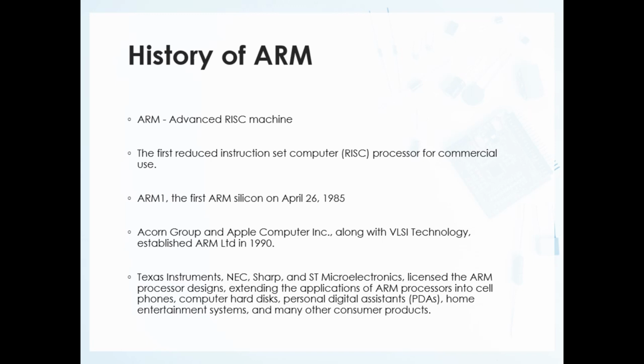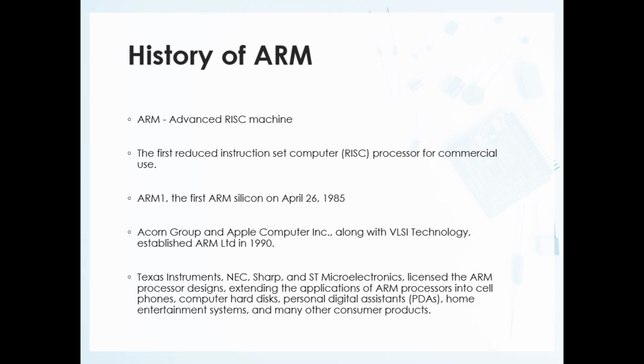While the silicon industry was on a boom, maybe in the late 80s, maybe 88, 89, Acorn Computers Limited joined hands with Apple Computer. I hope all of you know Apple Computers. So, Apple Computers and VLSI Technology, which is a company name.